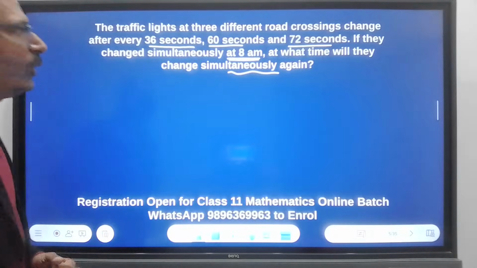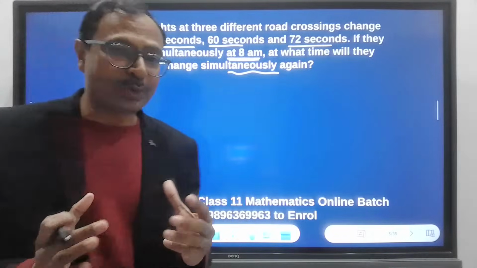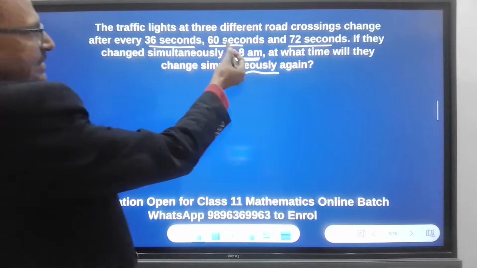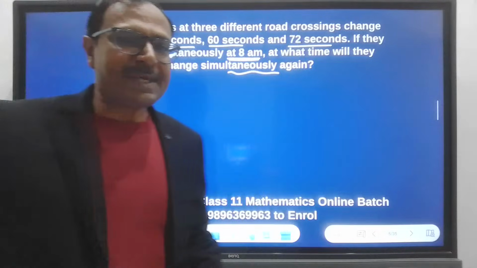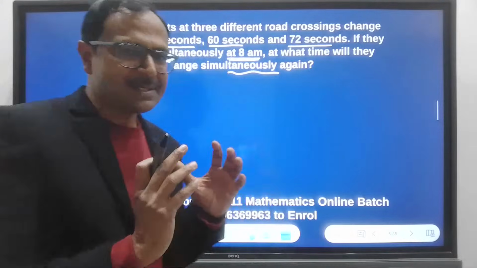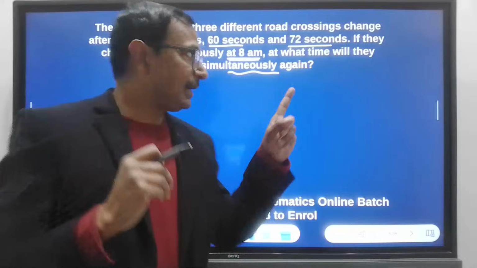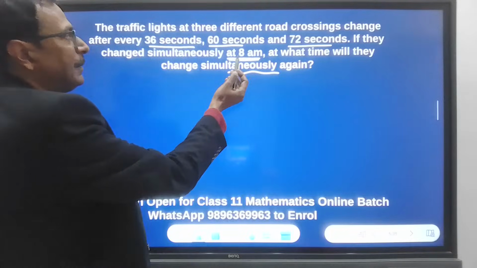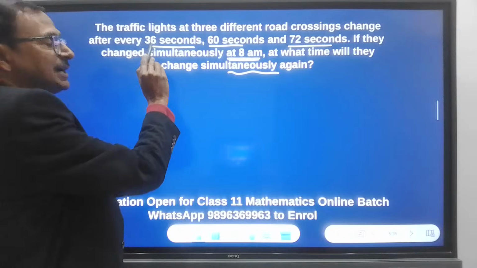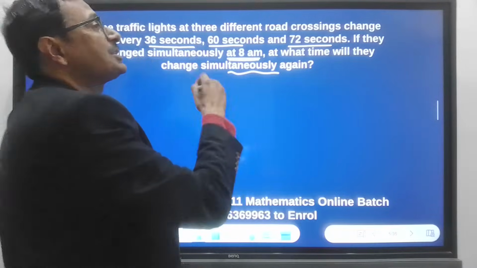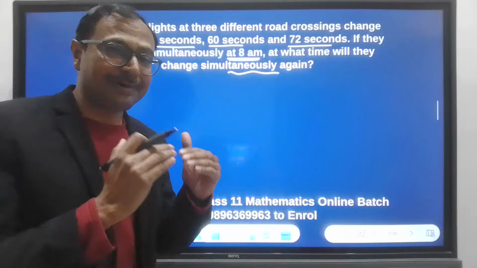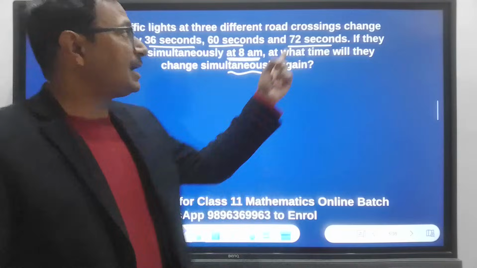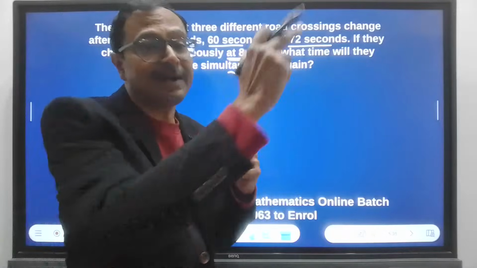Right. So now coming to this question. So how do you score complete 3 marks in the question? So we have 36 seconds, 60 seconds, 72 seconds. See, if the lights change together at 8 a.m., then after 8 a.m., after 36 seconds, one of them will change, right? After 60 seconds, that is 1 minute past 8, the second light is going to change. And then after 72 seconds, the third light. So they are changing at different times, right?